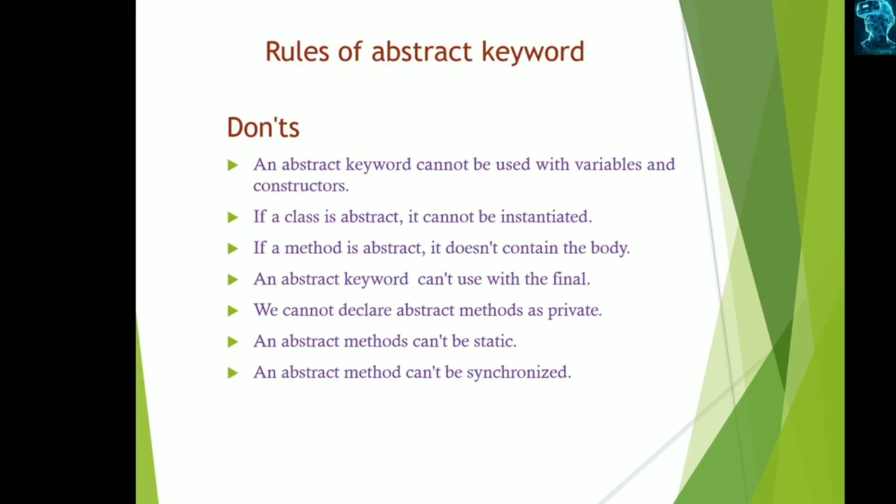The rules for the abstract keyword, what we have to do and what we don't, are the rules to be followed when we apply the abstract keyword to a method or class. First we learn the don'ts.